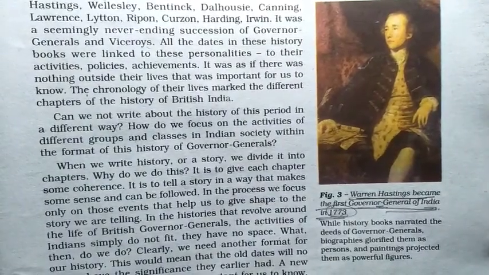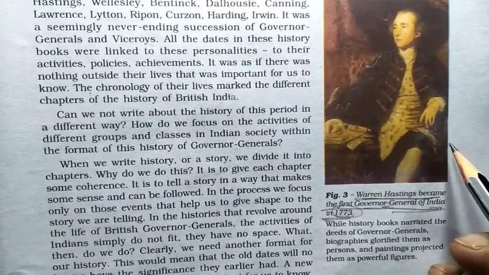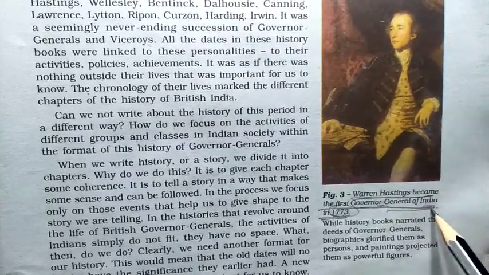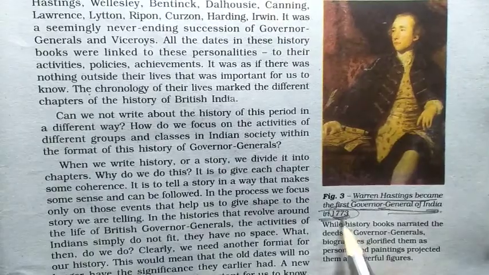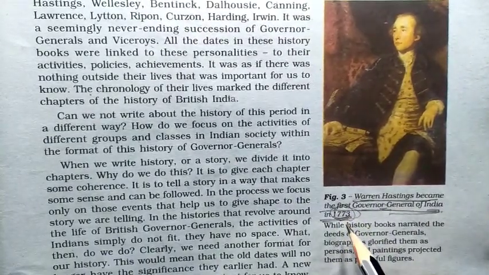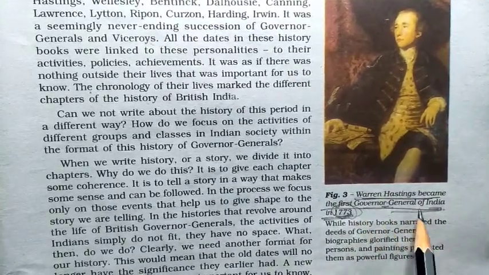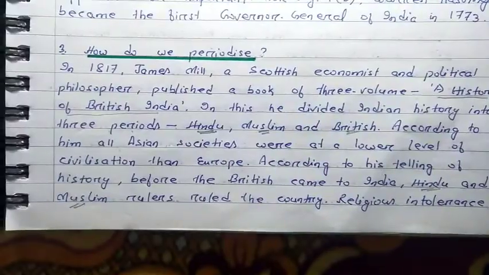For example, you can see here on page number 3 of your book, the picture of Warren Hastings. This is Warren Hastings, and he was the first governor general of India, and he was appointed in the year 1773. So we can say that this year is important because this is the year when Warren Hastings was made the first governor general of India.